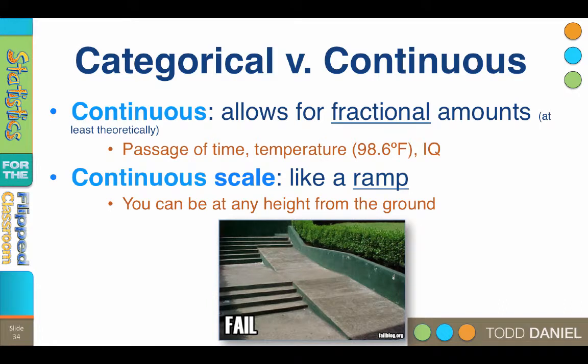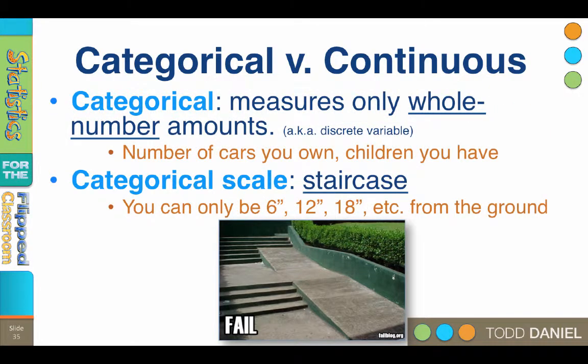A continuous scale is like a ramp. You can be any height from the ground. If we have a ramp, I could say to you, go stand so that you are 9 inches above the sidewalk. And you could scoot up and down the ramp to find the one spot where your right foot was 9 inches off of the ground. A categorical variable, on the other hand,